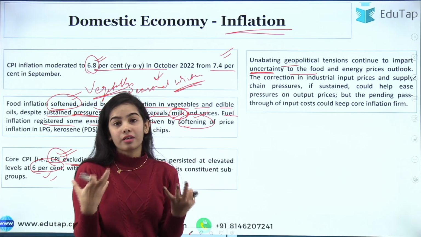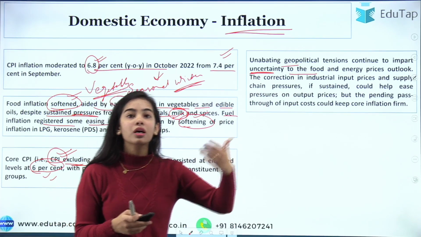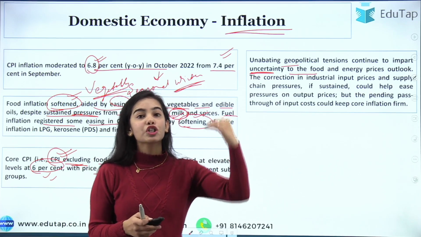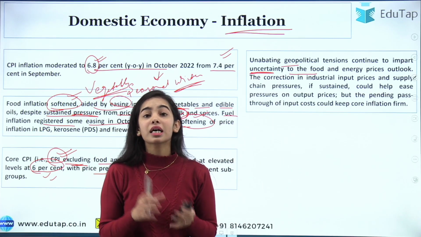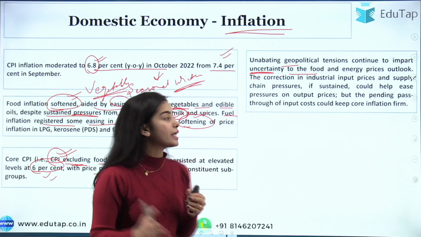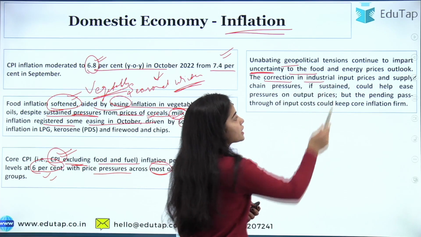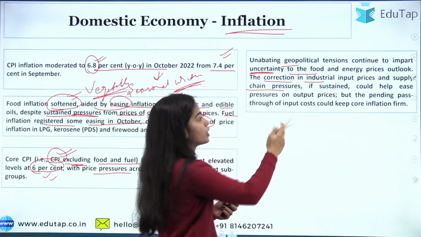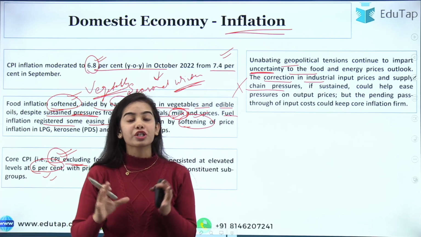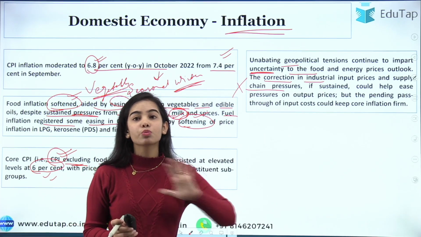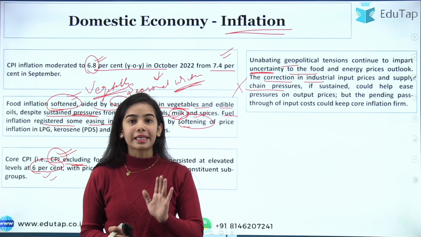The RBI is saying that in the coming months inflation can still go very high because of the uncertainty due to the geopolitical tensions. There has been a correction in industrial input prices and supply chain pressure has reduced. The supply is going smoothly for the industrial sector at least.